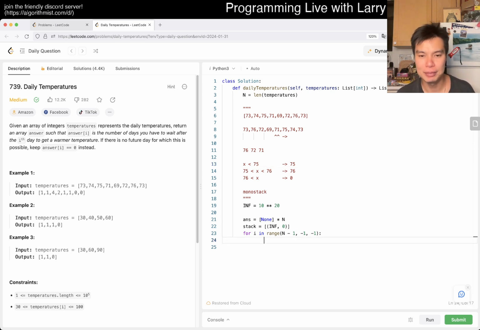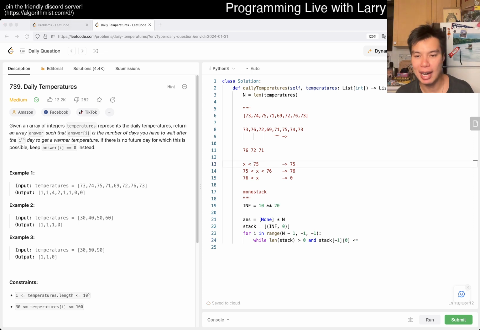So here we go, while length of stack is greater than 0, and it should be, I know this is actually not necessary because we have the sentinel, but whatever. Stack of -1 of 0. If this value is less than or equal to. So the idea here, I didn't go over this because I just wanted to keep it simple for now.